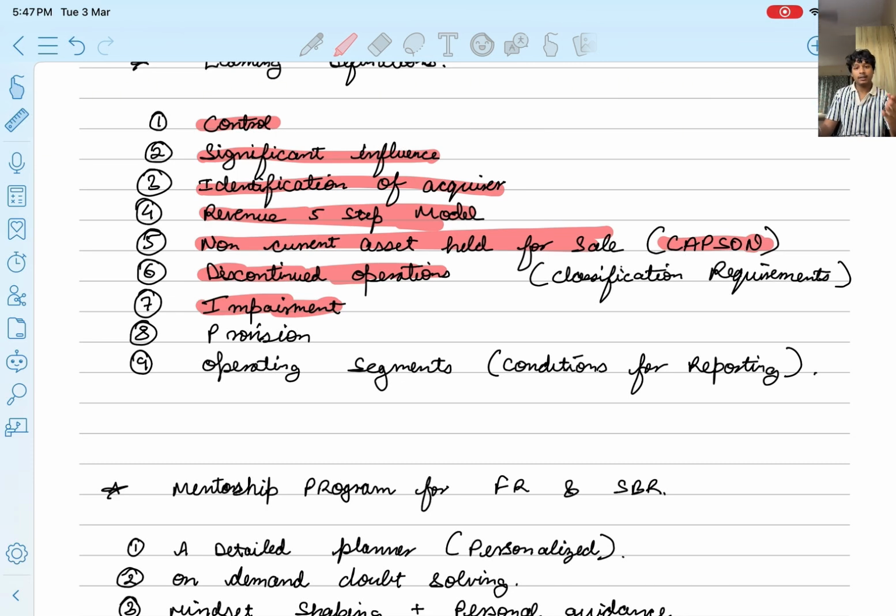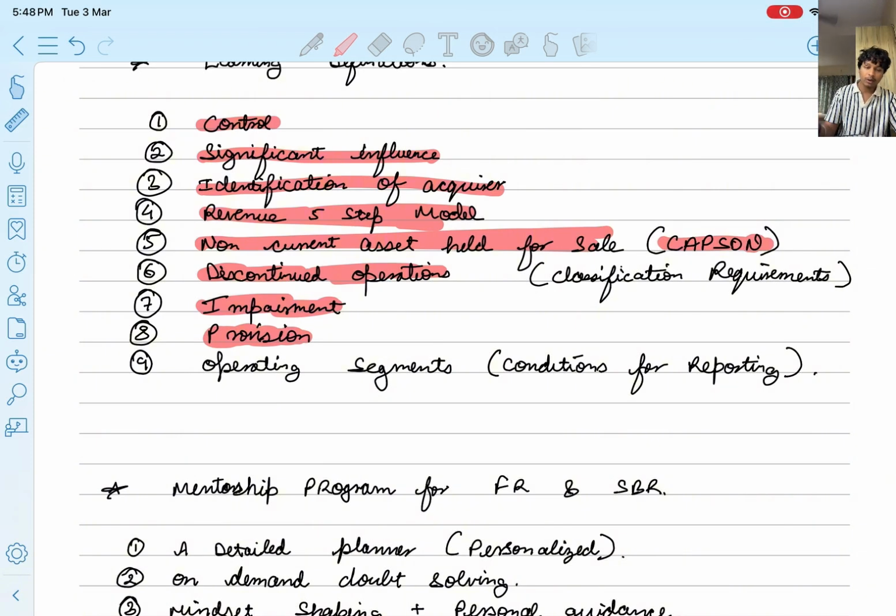You should clearly state the definition of impairment. You should know what are the treatments of impairment when the intangible asset has indefinite life, or how do we impair the goodwill, how do we impair the cash generating units. So these are the things that you have to remember, right? Definition for provision, right? When to recognize the provision in the financial statement, when to disclose the provision in financial statement, right? When to recognize contingent asset, when not to recognize contingent asset.